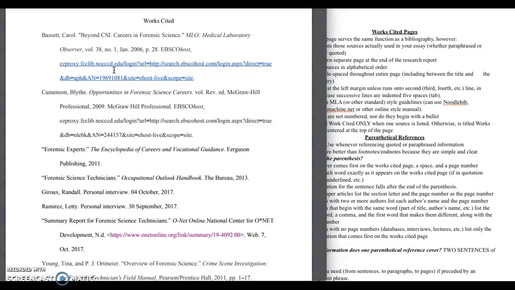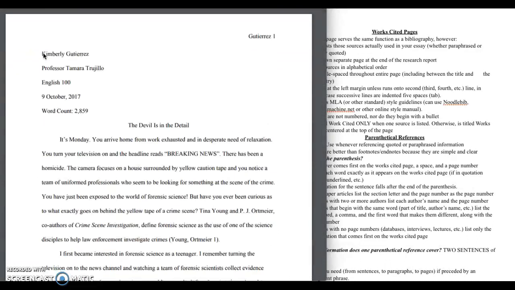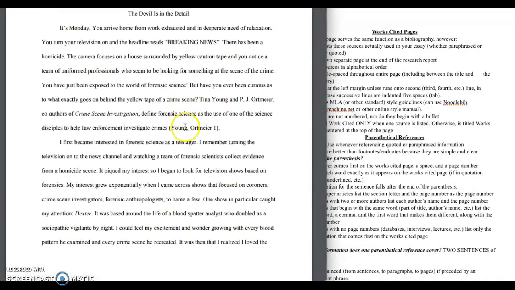In our case, it's MLA. And then go back and figure out what comes first for each source and know that that would go in the parenthetical reference, and then go back through your text, your rough draft, and put in those citations.